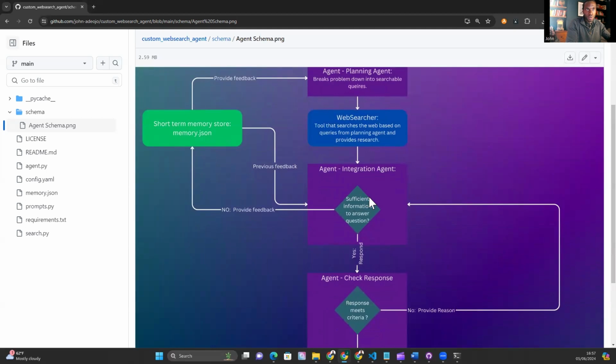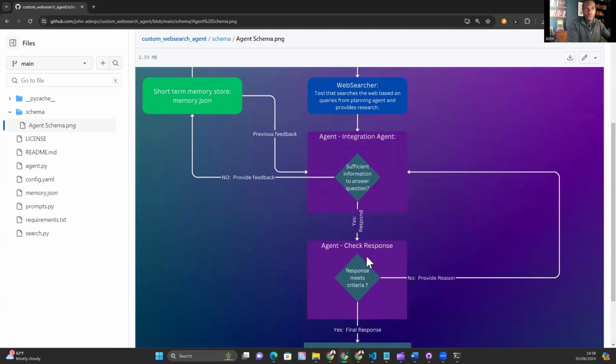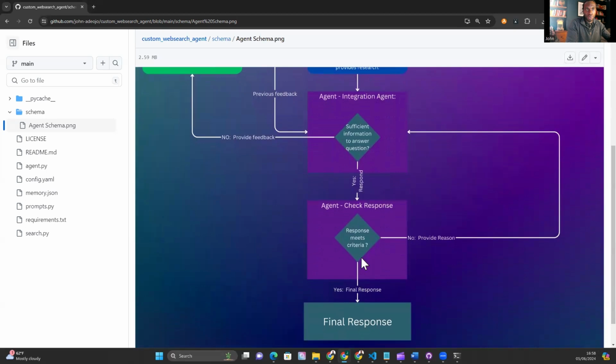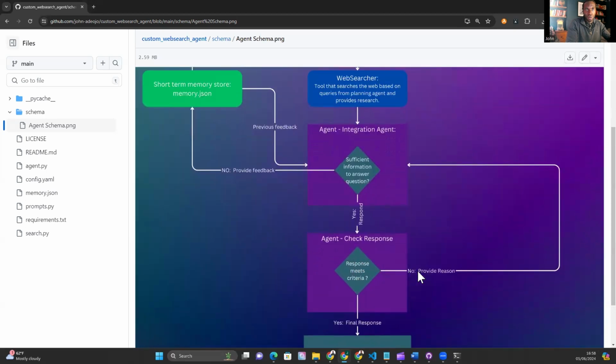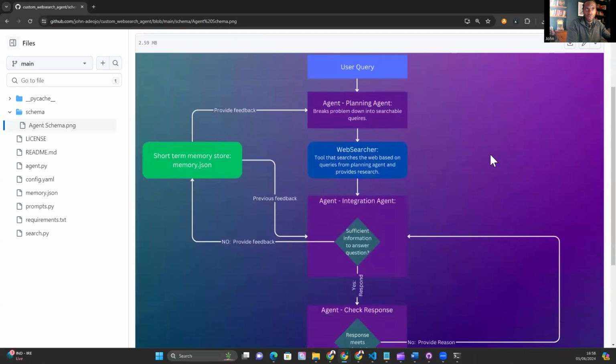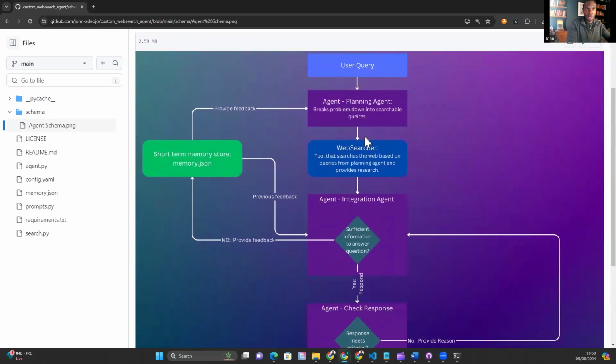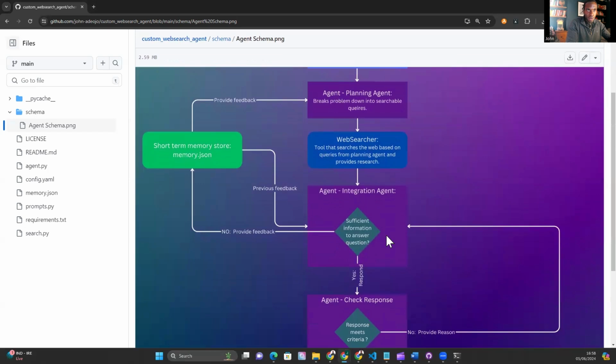And here there's a decision node. So if the information is sufficient to answer the question, the integration agent goes on ahead and produces a response to the query, at which point it's checked by a quality assurance agent. So this is a check response here. If it meets the criteria, we deliver the final response. If it doesn't meet the criteria, there's some feedback provided to the integration agent. And actually, this loop does start again from the planning agent if it doesn't meet the criteria. So it's not clear on this diagram, but it does go back to the planning agent. But feedback is provided to the integration agent.